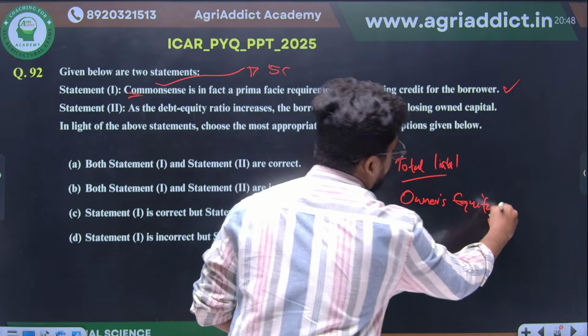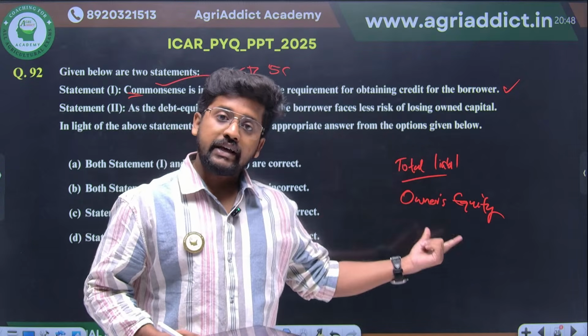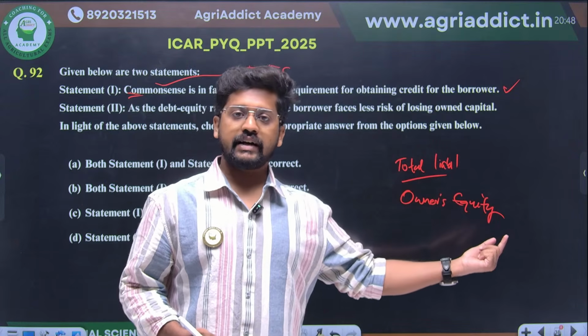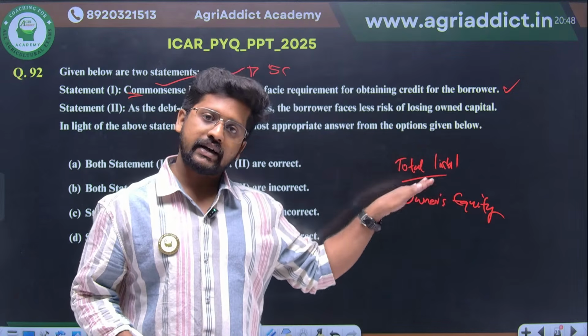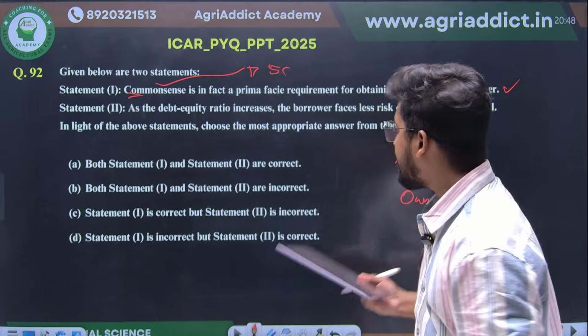Right? It is owner's equity. So a lesser value of your debt equity ratio gives you more advantage, right? Because you need a lesser ratio to understand whether you are in a good position or not when it comes to debt equity ratio, because it is a negative ratio, right?